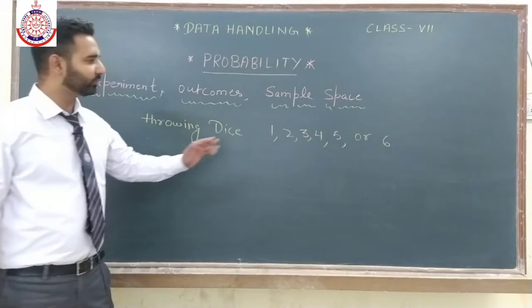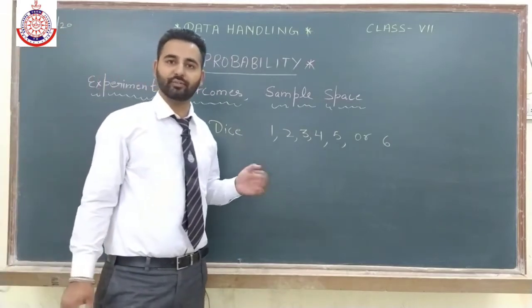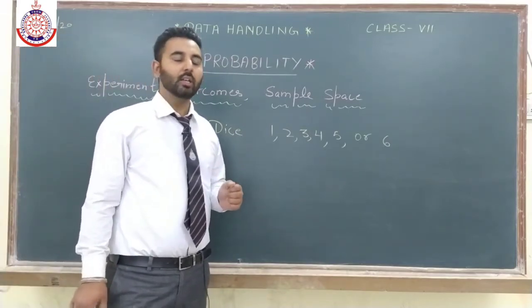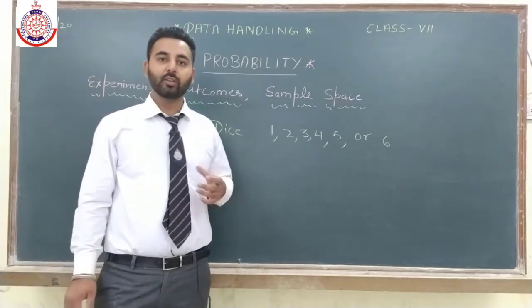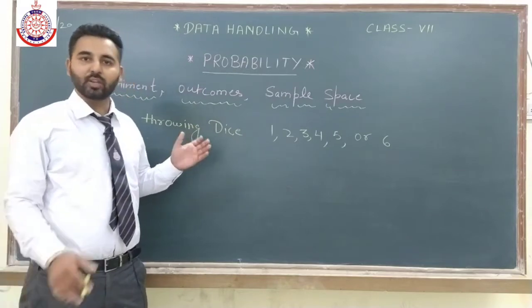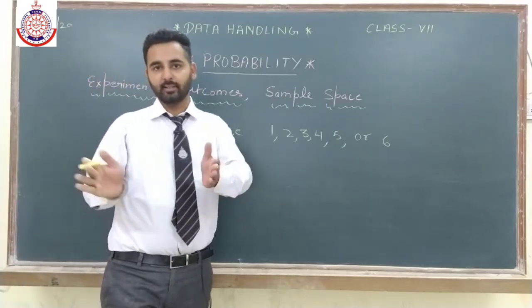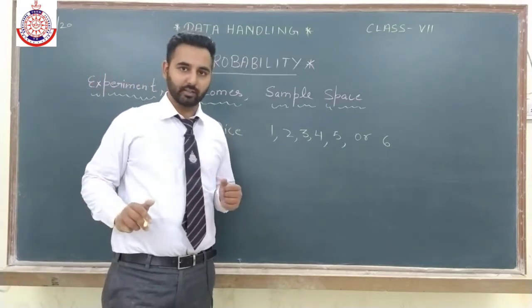These are the scores which I can get from a dice. Fine. Now the first word is experiment or event. I have thrown a dice, so throwing a dice is an event here, an experiment here.